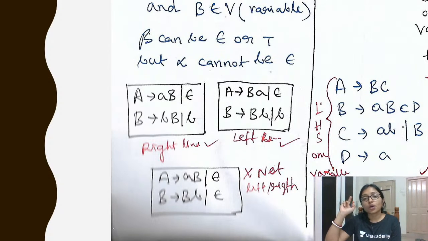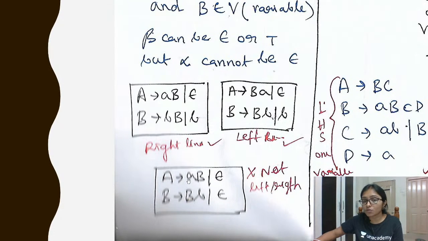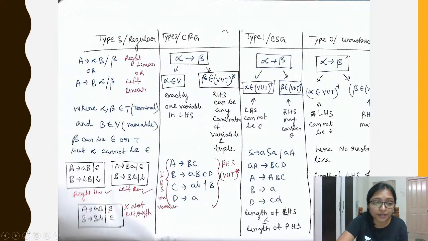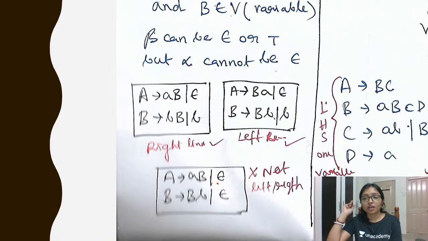But when it is a combination of left and right, see here what we have done. Is it clear? Here the first one is a small letter, the second one is a capital letter. But here the first one is a capital letter and the second one is a small letter. Just try to understand this one. That's why this is not regular. Either left linear or right linear; a combination of left and right is not accepted.